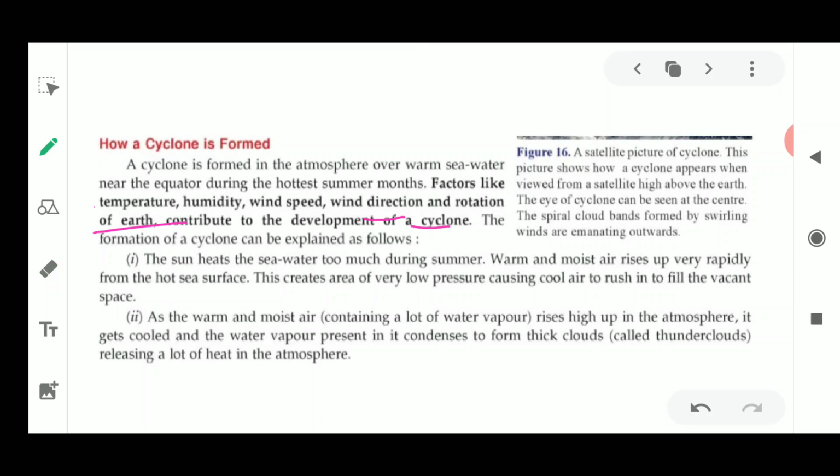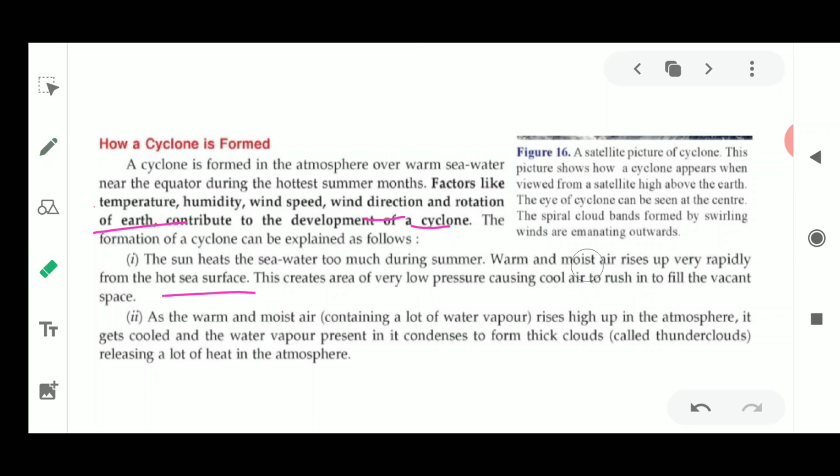So the formation of a cyclone is explained as follows. The first is the sun's heat. The sun's heat is going to heat up the sea water too much during summers. Now warm and moist air rises up very rapidly from the sea water surface because the evaporation rate is increased because of the high temperature. So this creates an area of very low pressure.